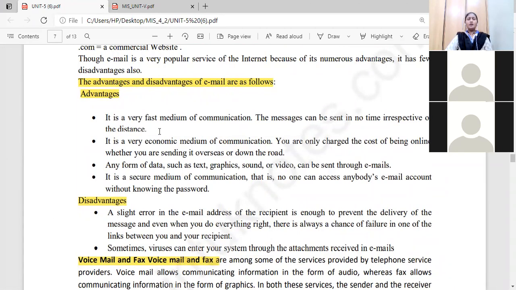What is the purpose of email? If you want to share any information, send a letter, share your material, or share your photos or images, whatever it may be, it is a very fast medium of communication.